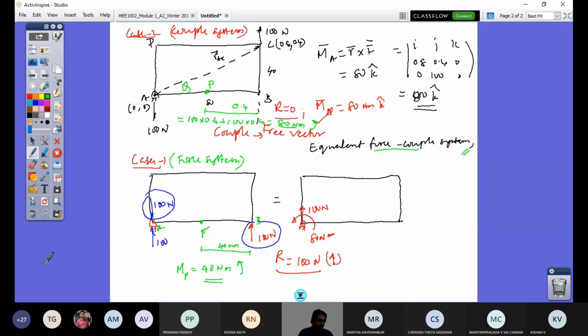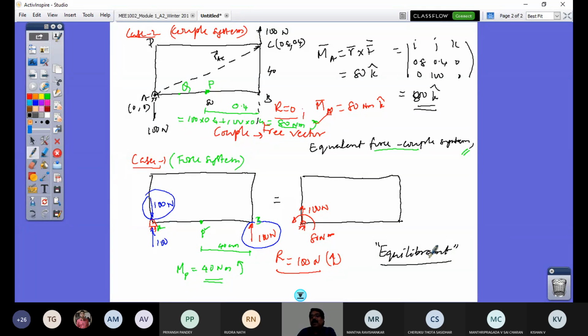So you need to understand what you mean by an equivalent system. You also need to know what is called an equilibrium. What is equilibrium? It is opposite to the resultant. Whatever resultant we have found so far, you change the direction in the same line, and that is what equilibrium is. We solved three problems in the last class. If you reverse the direction of the arrowhead, that is what is called an equilibrium.